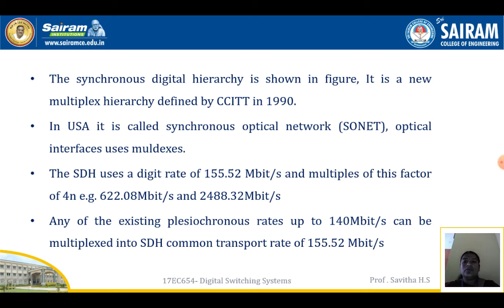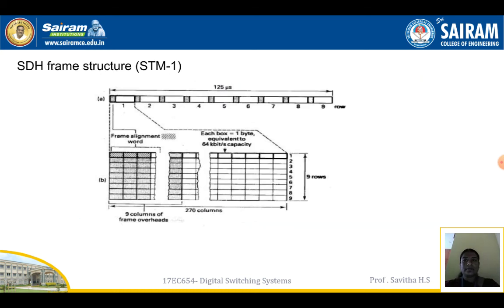The SDH uses a bit rate of 155.52 megabits per second and multiples of this by a factor of 4^n, for example 622.08 megabits per second and 2488.32 megabits per second. Any of the existing plesiochronous rates up to 140 megabits per second can be multiplexed into the SDH common transport rate of 155.52 megabits per second.